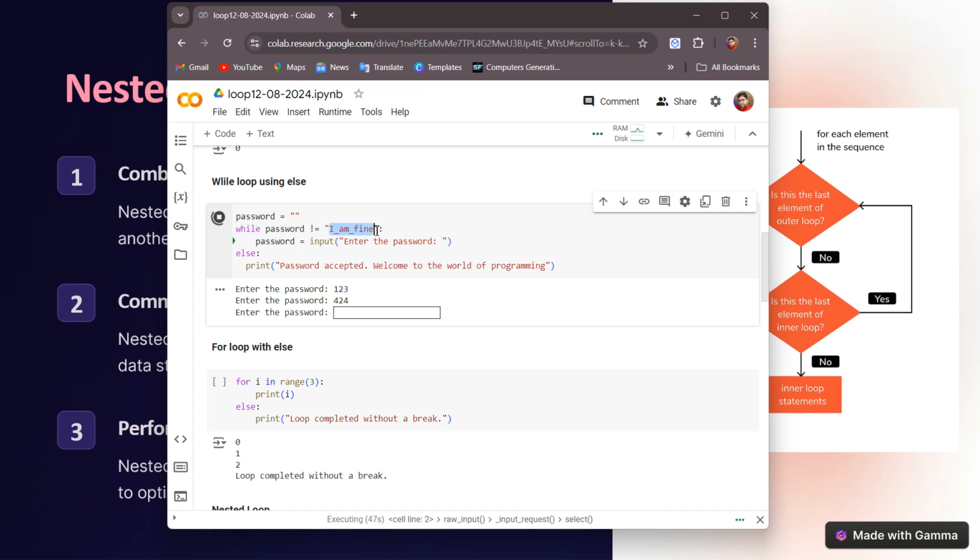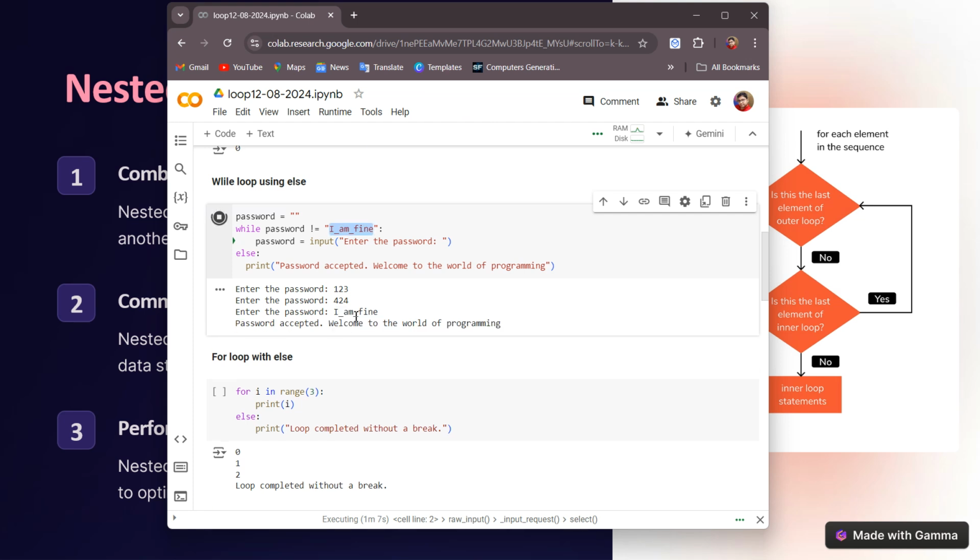I have to write it as it is, because until and unless I write it as it is, it is going to ask for the password repeatedly. This is how the while loop is convenient. In this case, if I had used the for loop, then I could have had some difficulties. So I'm running this one.